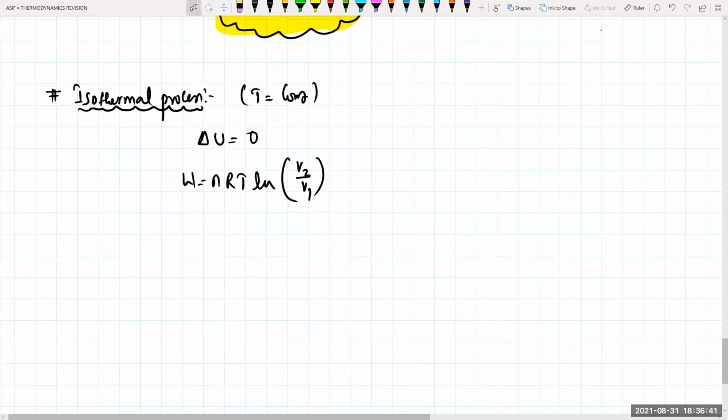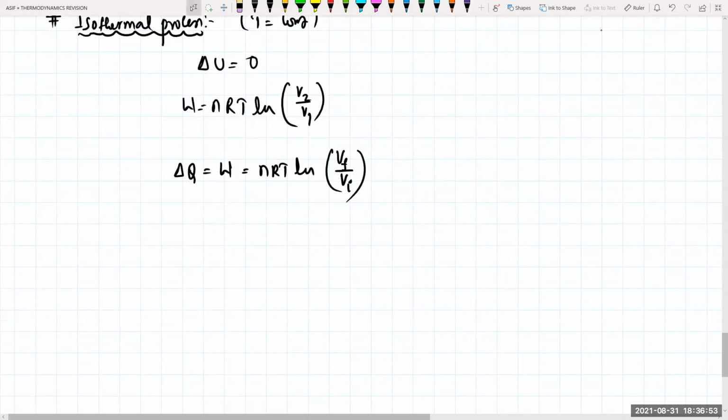That means delta Q will be equal to delta W. Delta Q will be equal to this W. That will be equal to nRT ln of V final by V initial. Can I write like this? Isn't it? So now what will be the C at constant temperature? That will be equal to delta Q by n into delta T. Delta Q divided by n into delta T, where delta T is constant.